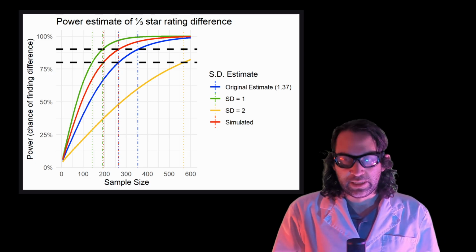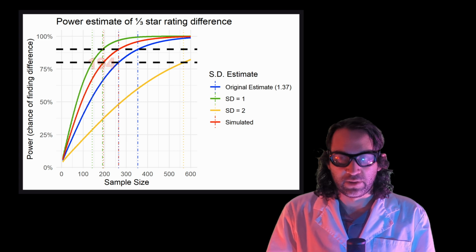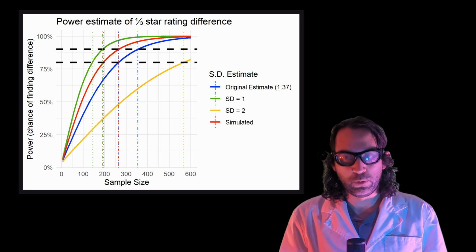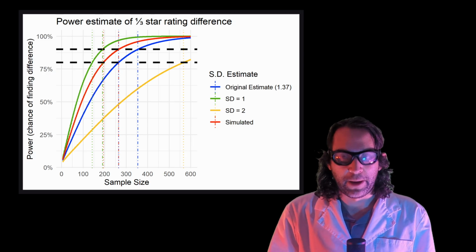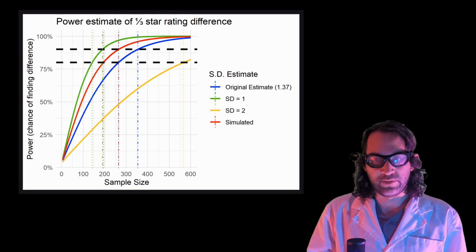Considering there is uncertainty in our standard deviation, my simulation suggested that a sample size of 194 or 265 for 80 and 90% power respectively would be reasonable, which is about halfway between the sample size of our estimate and the case where our standard deviation is 1.